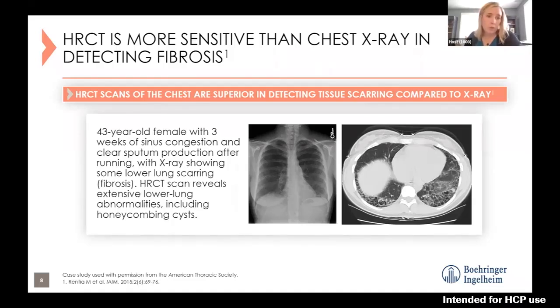But for example, just so I can show you the difference, the x-ray on the left is a chest x-ray of a 43-year-old female, with 3 weeks of sinus congestion and clear sputum production after running. Her x-ray showed some subtle lower lobe scarring or fibrosis, and it's pretty subtle. It's right down here at the bases, could even be missed pretty easily. But if we put this patient through a high-resolution CT scan, we can clearly see the formation of those lower lung abnormalities with honeycombing cysts and other features of pulmonary fibrosis.